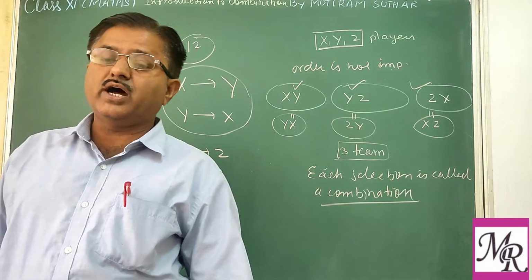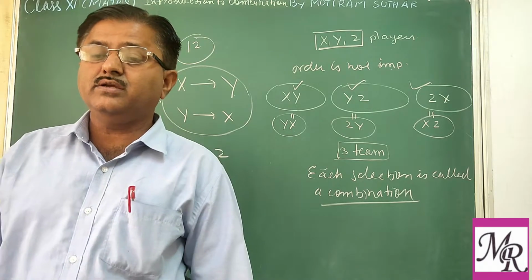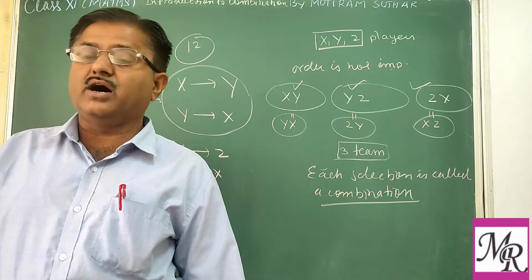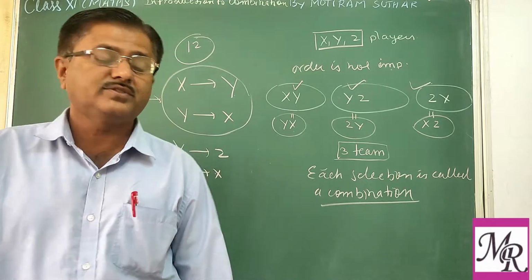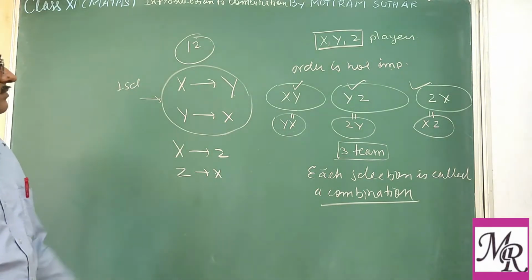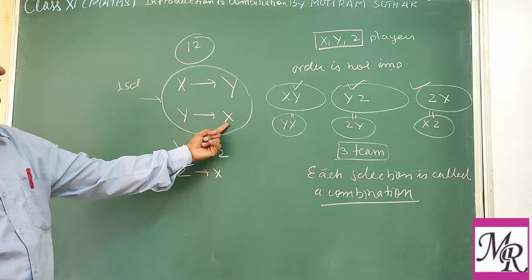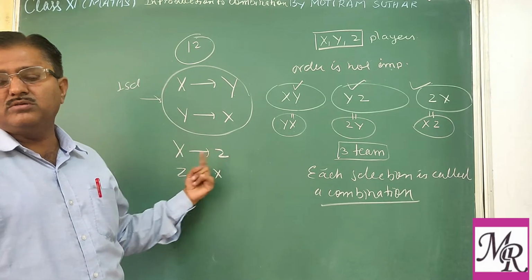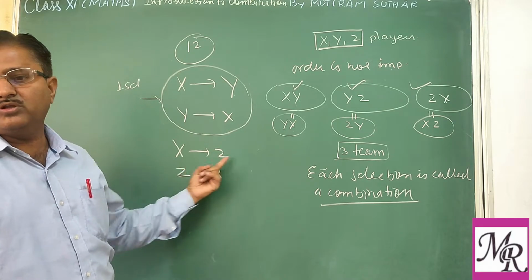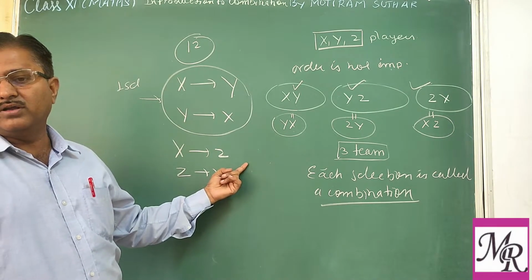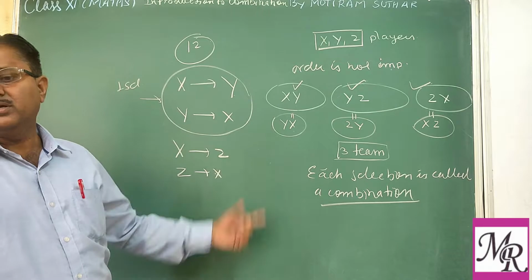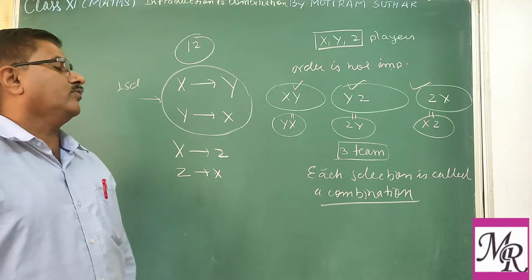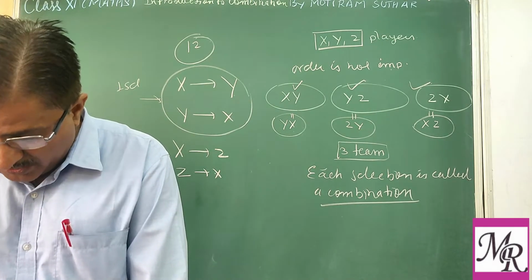So it means what? How many arrangements are possible of 12 taking 2 at a time? X with Y, Y with X, X with Z, Z with X. Clear? A with B, B with A, both are the same. So A with B is only 1. So how many ways? Out of 12, only 2 we are taking.